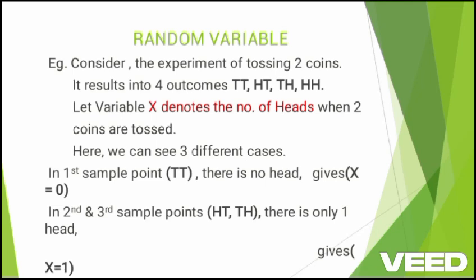In the first sample point, tail tail, there is no head, which gives X value equal to 0. In the second and third sample points, head tail and tail head, there is only one head, which gives X equal to 1.